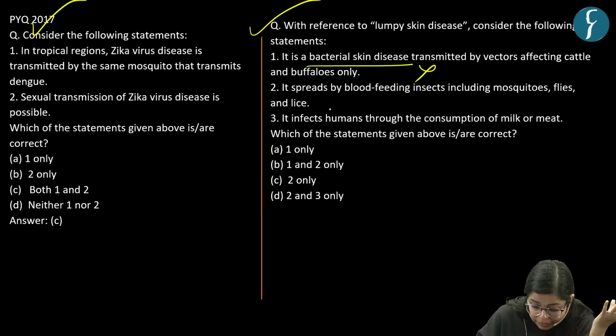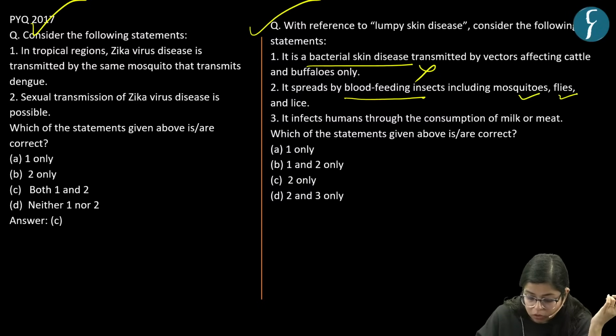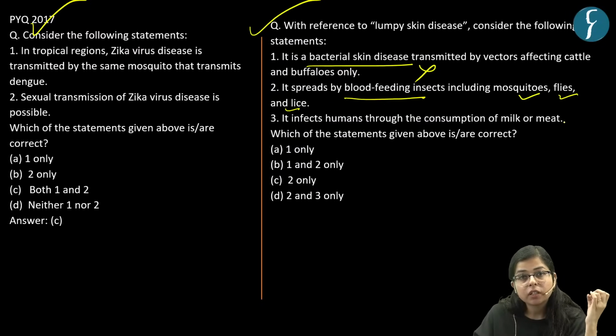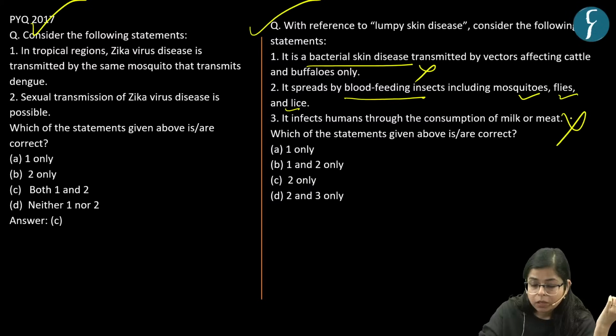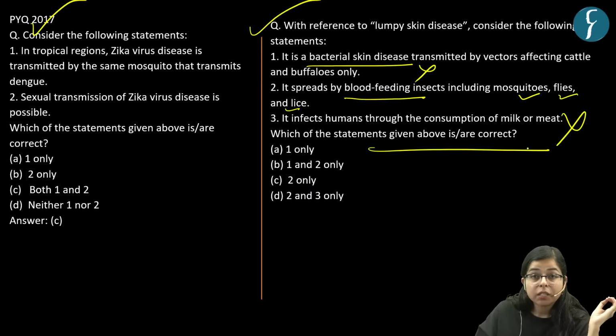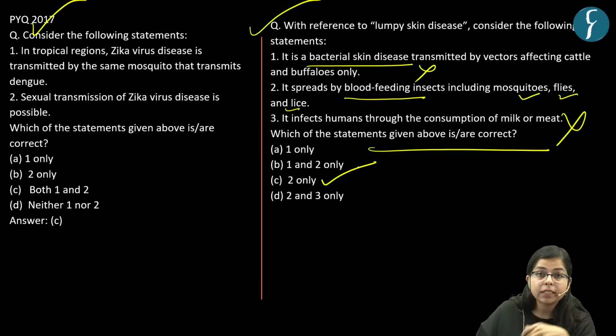The second statement says that it spreads by blood feeding insects, including mosquitoes, flies, and lice. So, this is a correct statement as it is a vector borne disease. Now, third statement says that it infects humans through the consumption of milk or meat. Now, as I told you that it does not pass on to humans, right? So, this statement is incorrect. Now, as the question asked, which of the statement given above is or are correct? Our correct answer would be option C, that is 2 only, right?